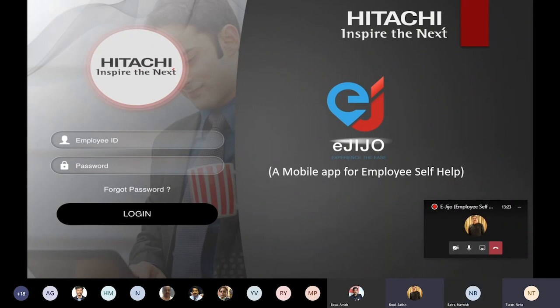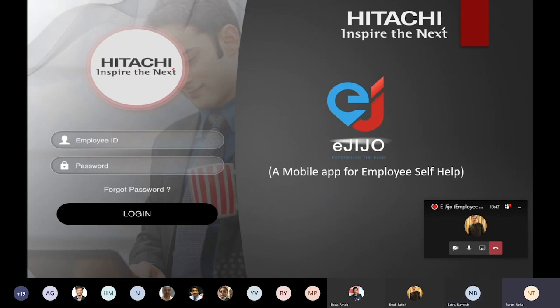We have named this eGijo because this is an employee self application. It means that it is going to be helpful to all the employees, be it engineer, salesperson, pre-salesperson, or the rest of the employees who sit in the office. So it is going to be helpful for all the employees.